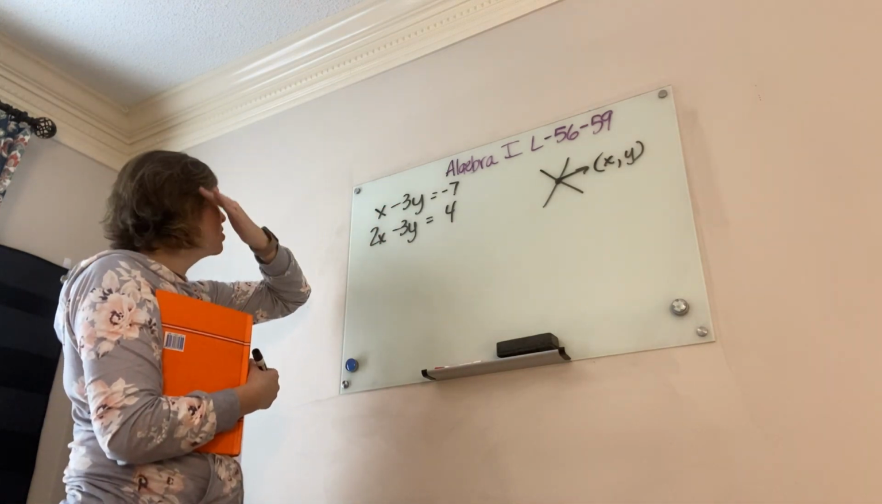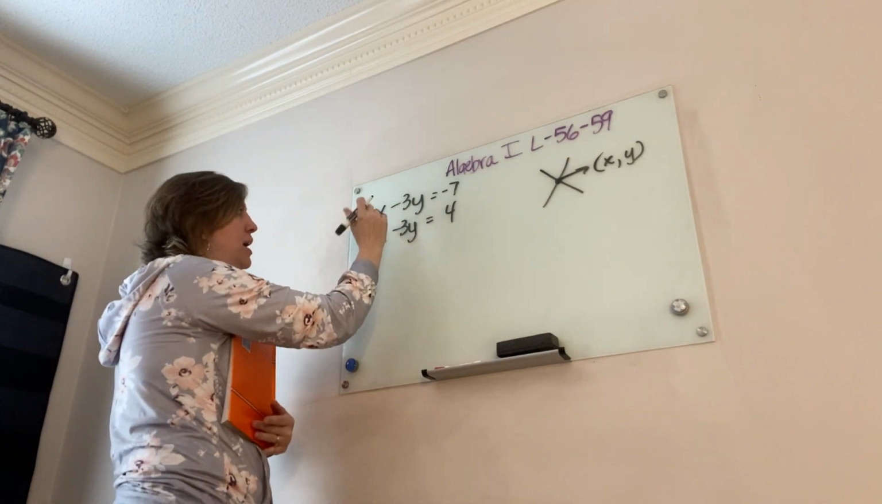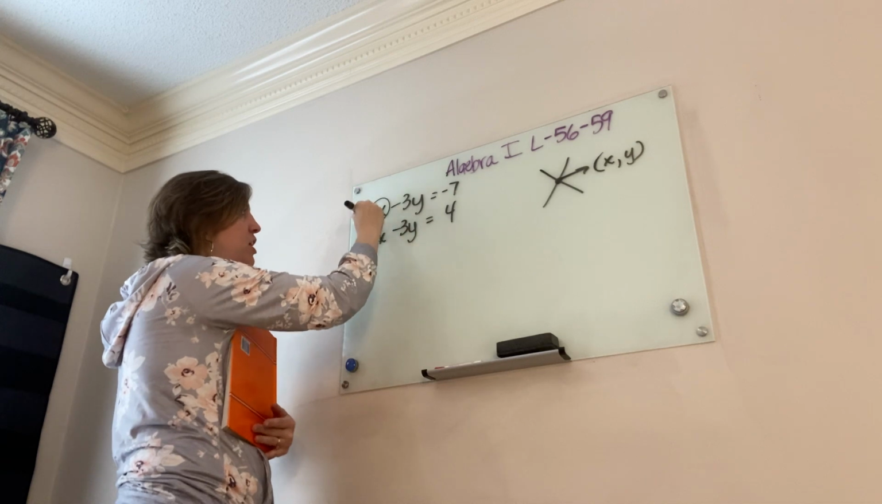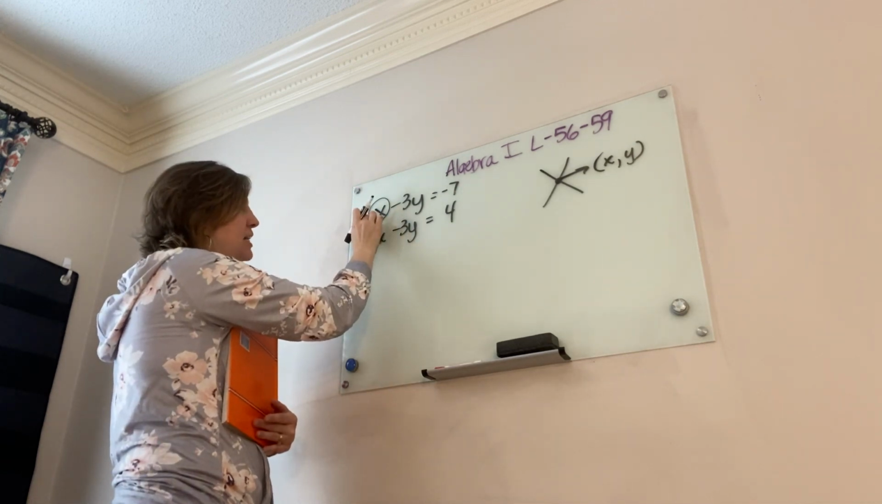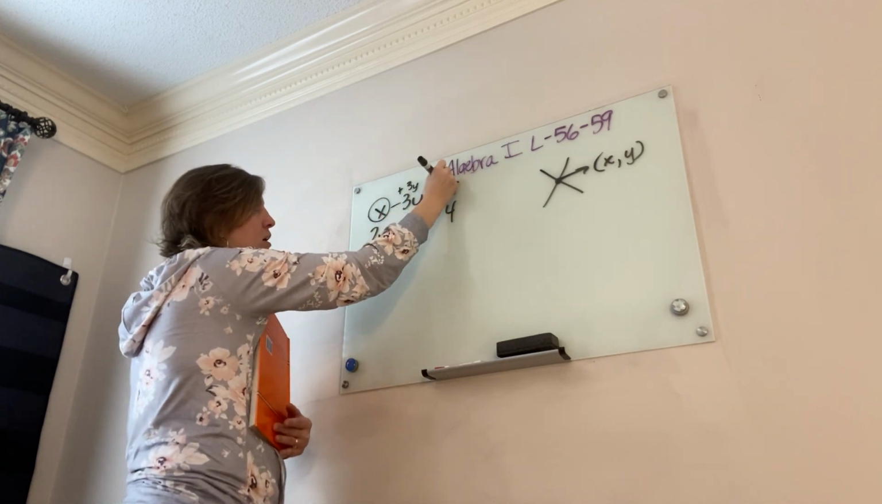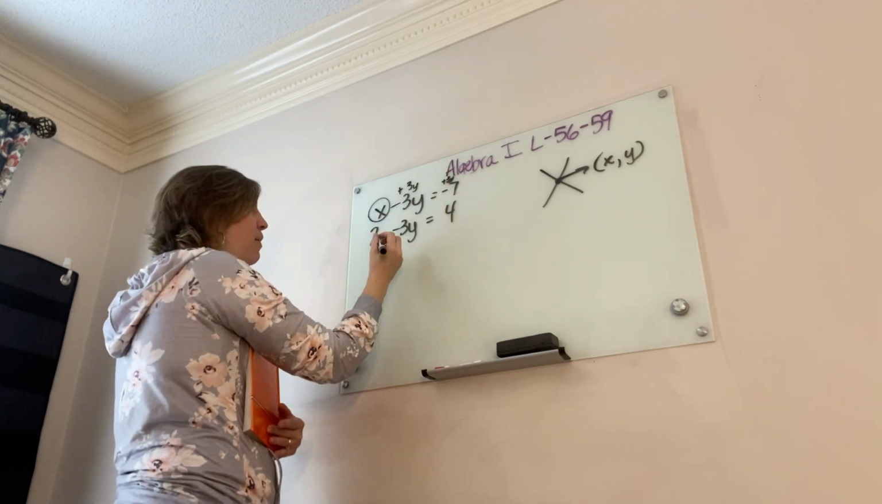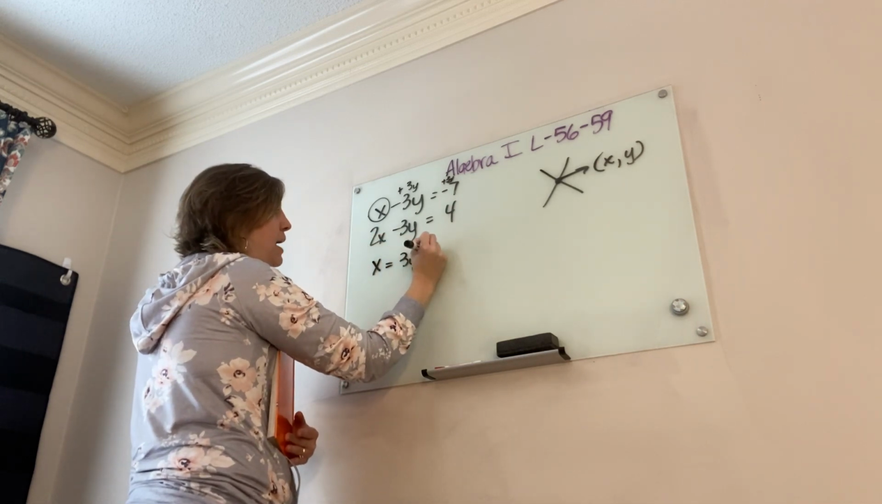So in order to solve it, I need to isolate one variable. The only one that has no leading coefficient is the first one, X. So that's the easiest one to isolate. So what I'm going to do is add 3Y to both sides. So now I have X equals 3Y minus 7.